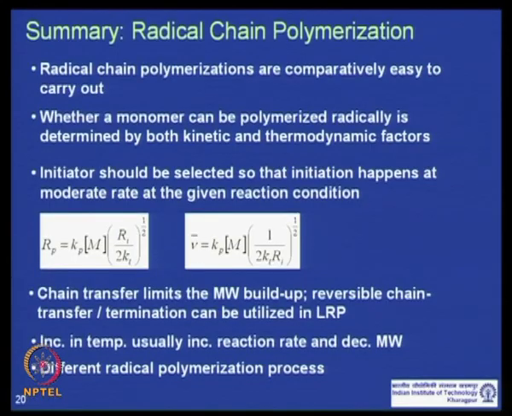And what we will start in the next lecture is ionic polymerization, where basically instead of a radical, this chain polymerization will be initiated by an ionic species, whether it is a cationic or anionic species. So, with this we will end this lecture today, and we will begin our discussion on ionic chain polymerization in the next class, next lecture.